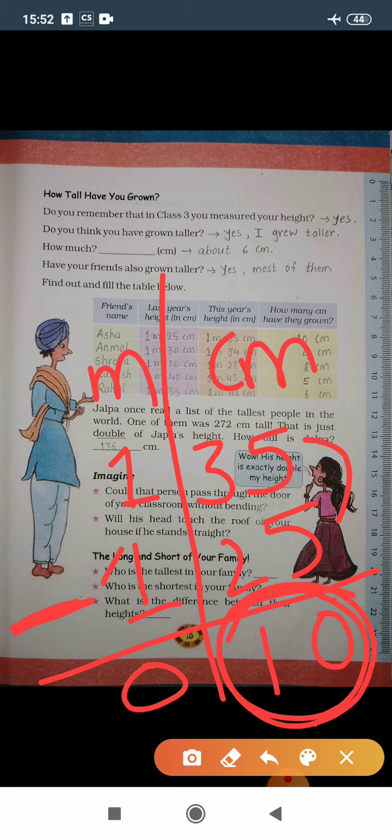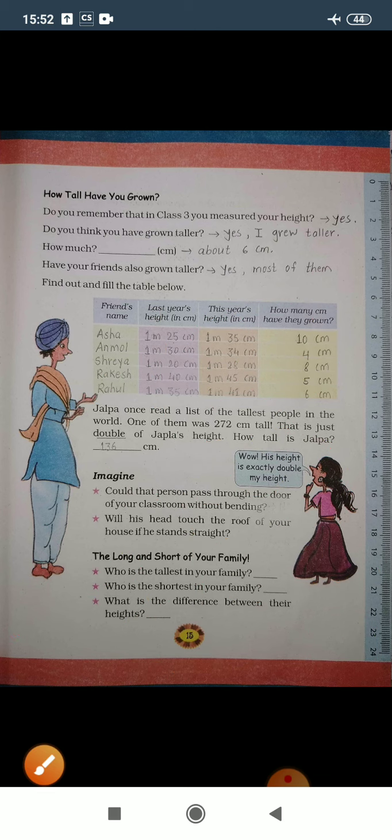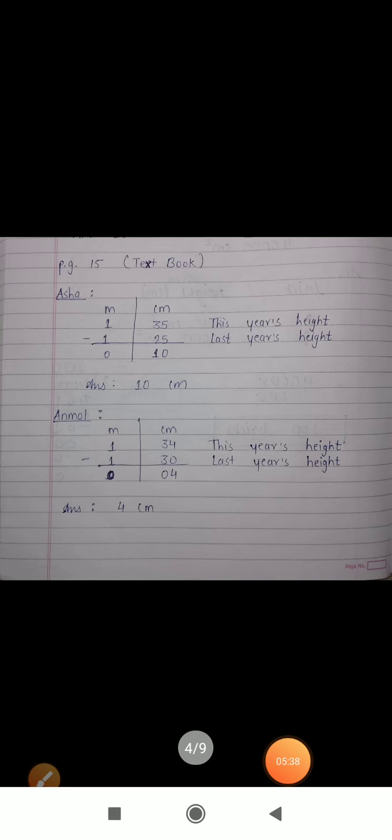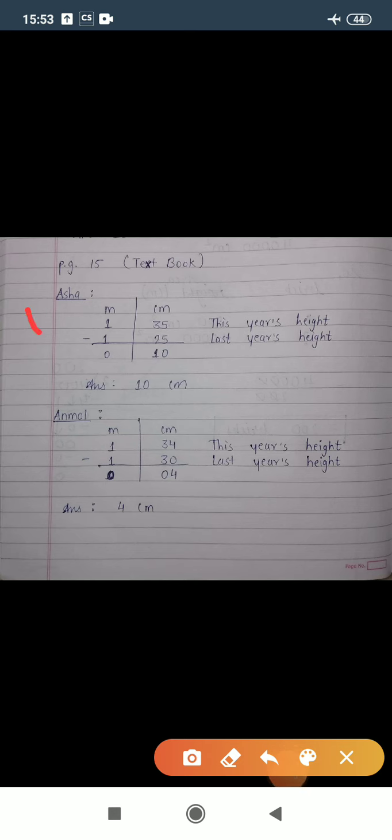But where does 10 come under? Centimeter form. So your answer is 10 centimeter. You can see here I have solved it already for Asha. This year's height is 1 meter 35 and last year's height is 1 meter 25 centimeter. We need to subtract these two numbers. So 10 centimeter is your answer.